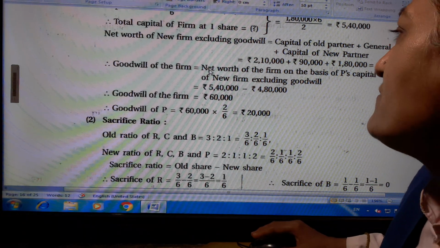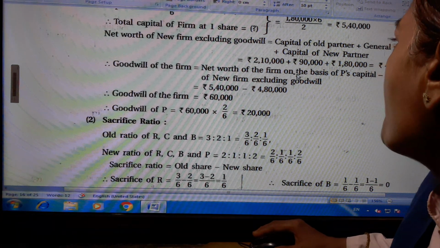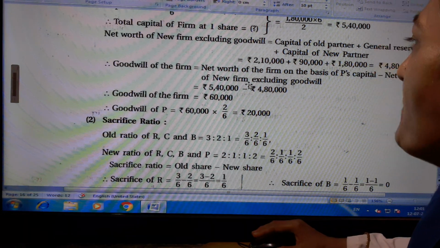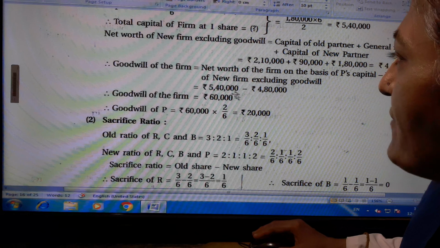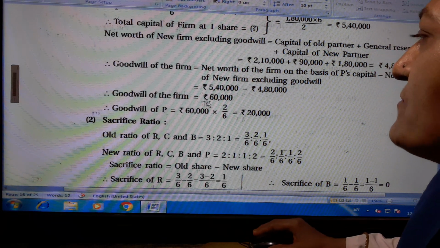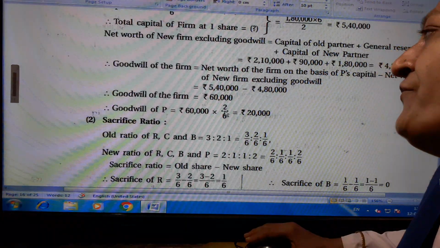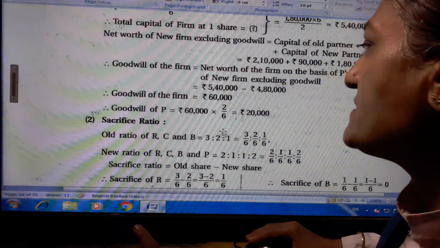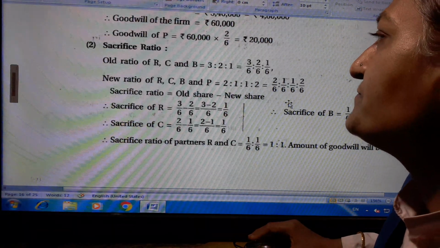Goodwill of the firm is equal to net worth of the firm on the basis of P's capital minus net worth of the new firm excluding goodwill. 5,40,000 minus 4,80,000, so goodwill of the firm is equal to 60,000. Goodwill of P is equal to 60,000 multiplied by 2/6, which is equal to 20,000.